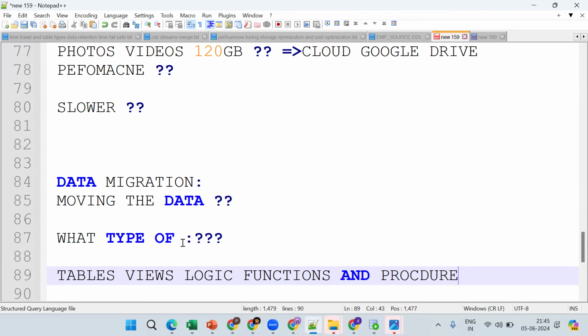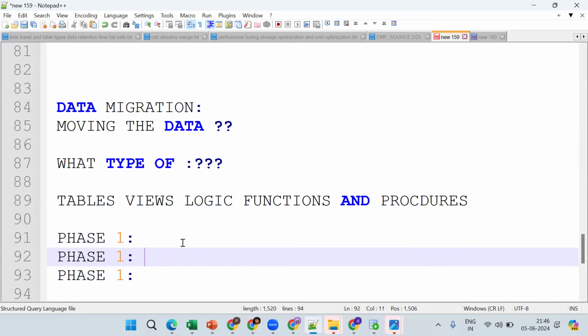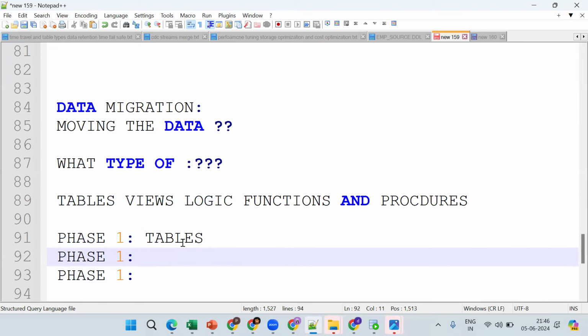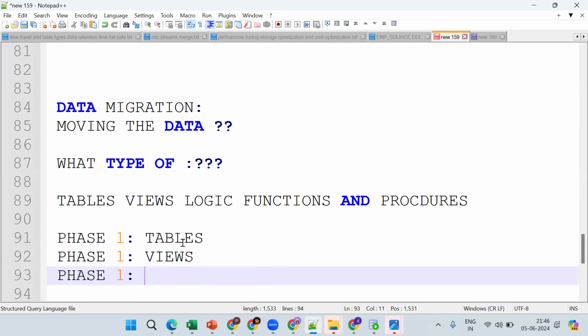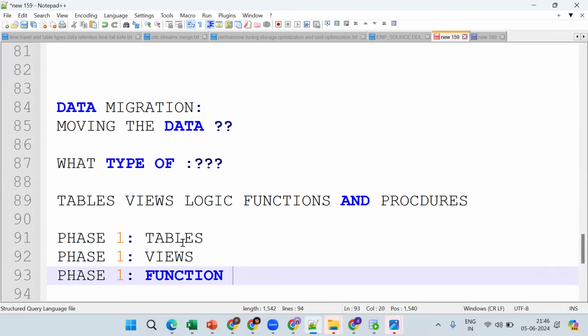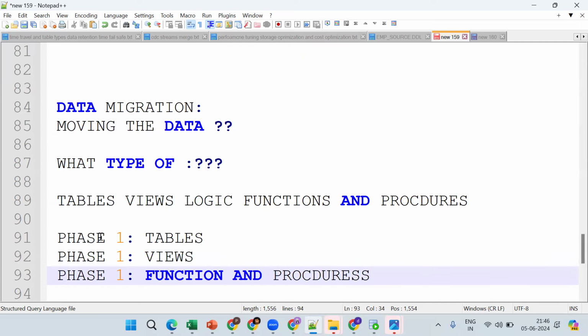Let me explain. In real time, we have phases: phase 1, phase 2, phase 3. In the first phase, we migrate the tables. In the second phase, we migrate the views. In the third phase, we migrate the logic, the functions and procedures.